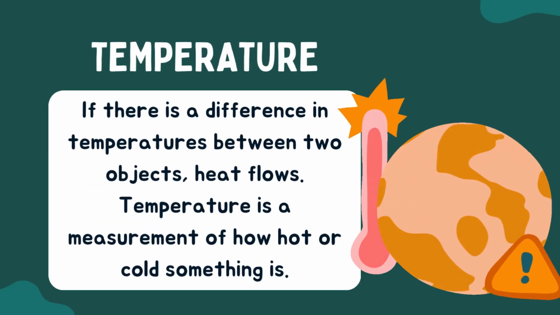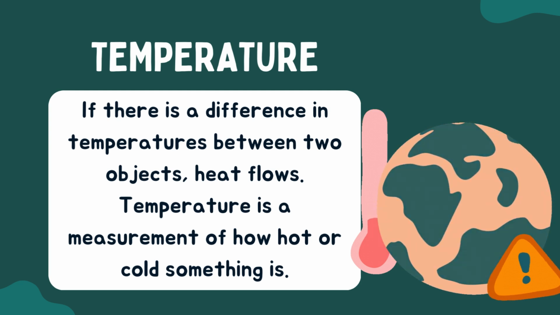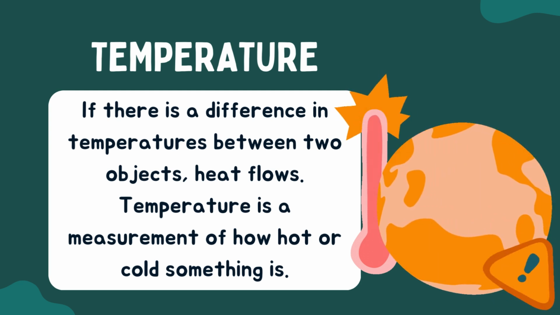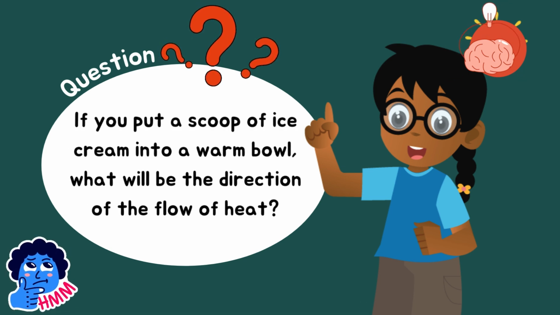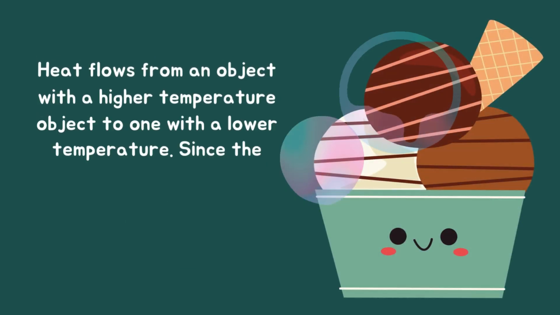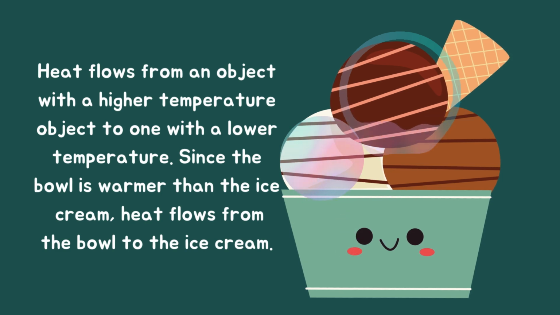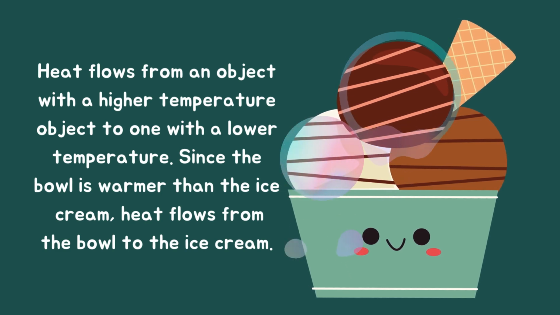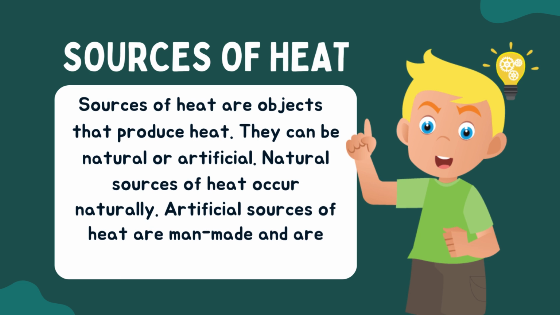Temperature. If there is a difference in temperatures between two objects, heat flows. Temperature is a measurement of how hot or cold something is. Question. If you put a scoop of ice cream into a warm bowl, what will be the direction of the flow of heat? Heat flows from an object with a higher temperature to one with a lower temperature. Since the bowl is warmer than the ice cream, heat flows from the bowl to the ice cream.